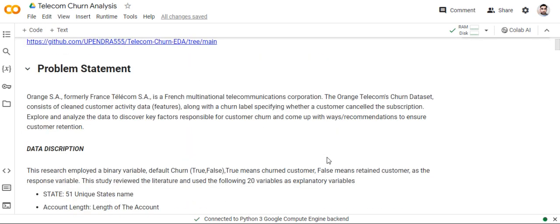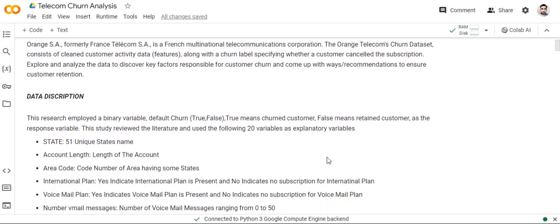The problem statement is: Orange S.A., formerly France Telecom S.A., is a French multinational telecommunications corporation. The Orange Telecom churn dataset consists of customer activity data, features, along with the churn label specifying whether a customer cancelled the subscription. Explore and analyze the data to discover key factors responsible for customer churn and come up with recommendations to ensure customer retention.